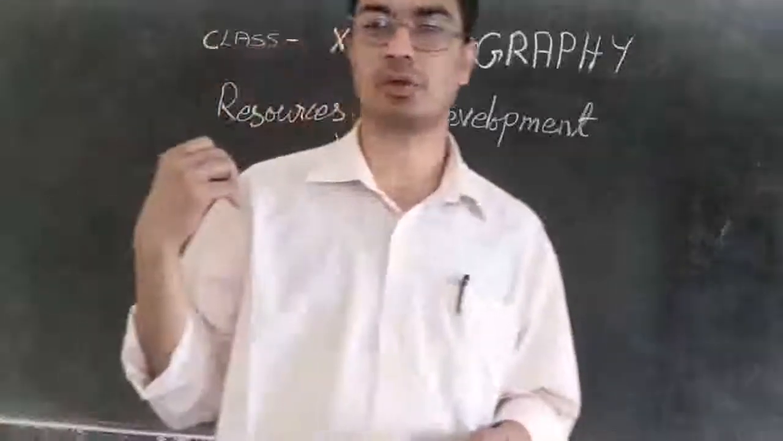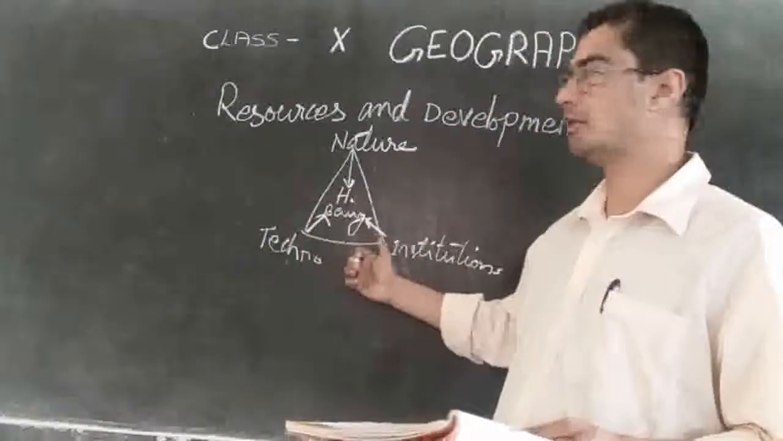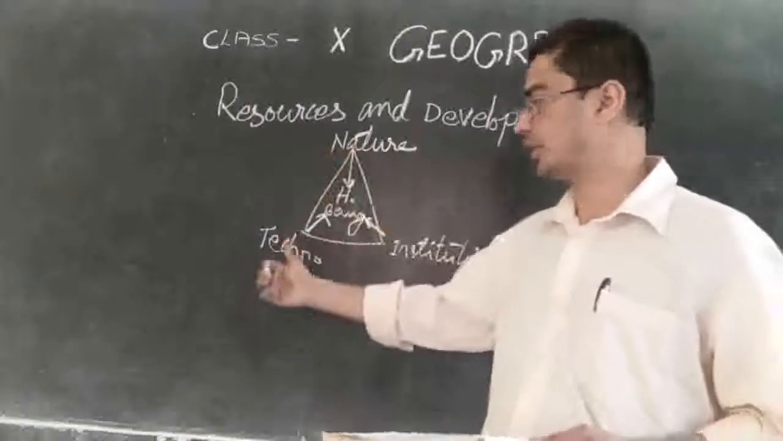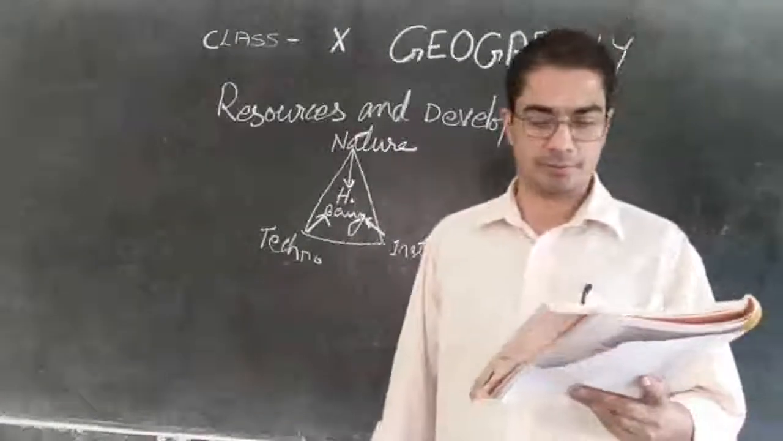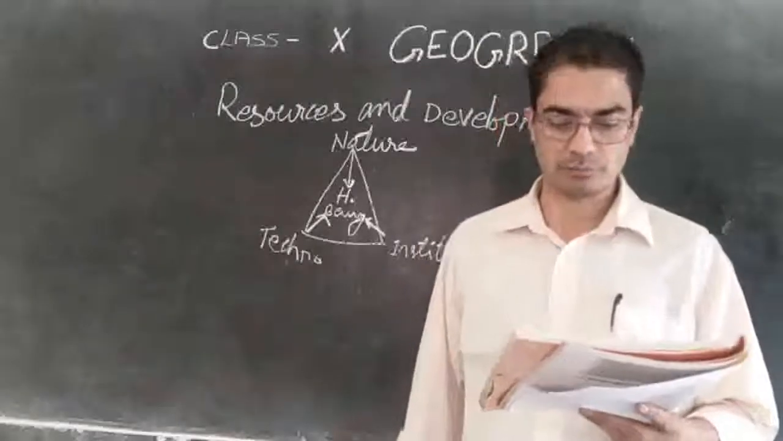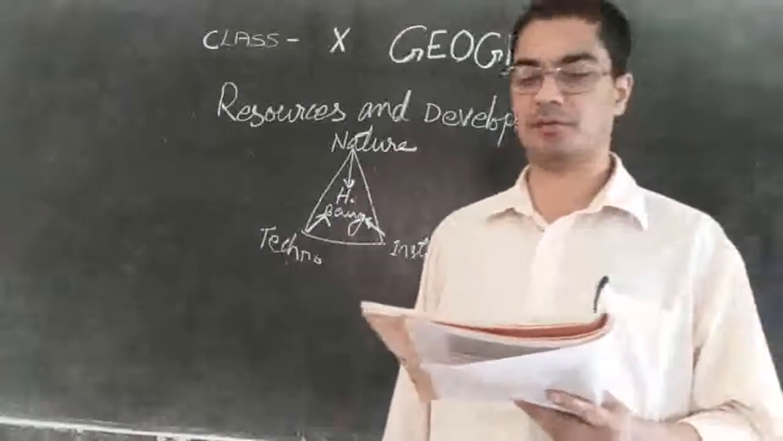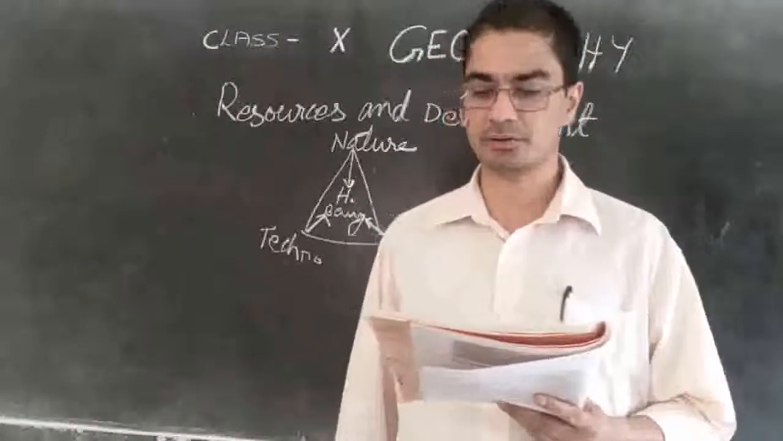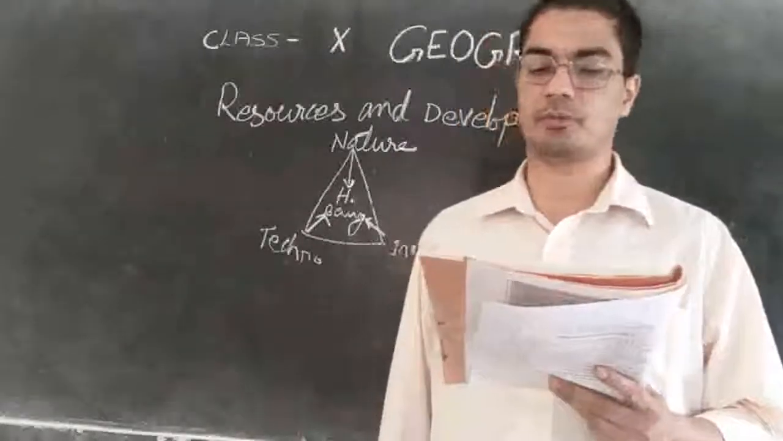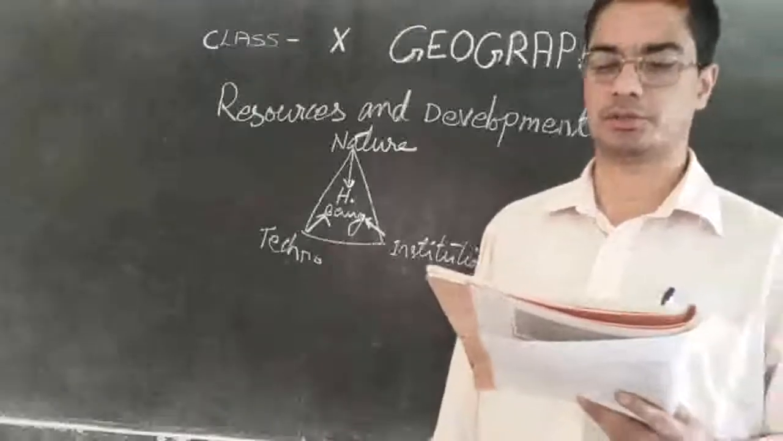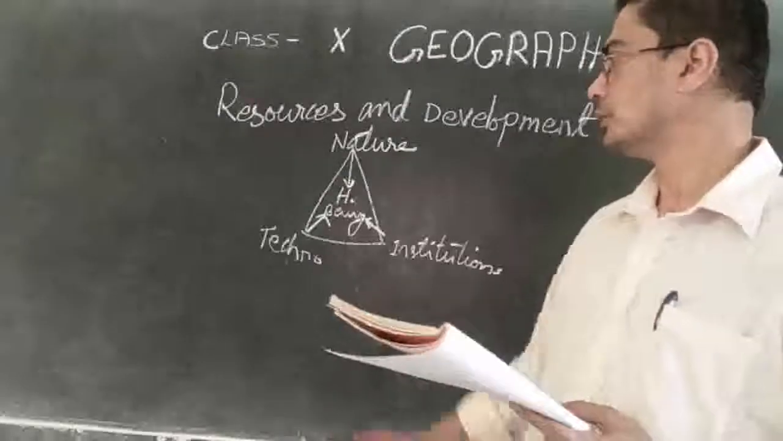So this diagram, this triangle, will show how human beings are dependent on all the other: nature, technology and institutions. And the process of transformation of things available in our environment involves an interdependent relationship between nature, technology and institutions. So that's what we said.